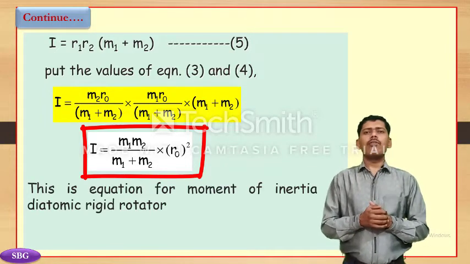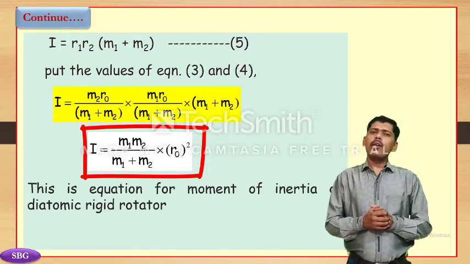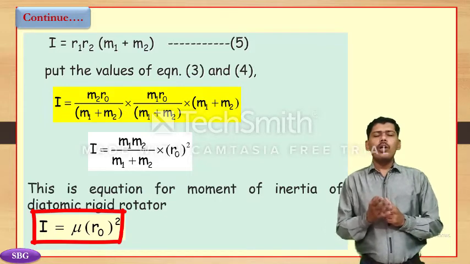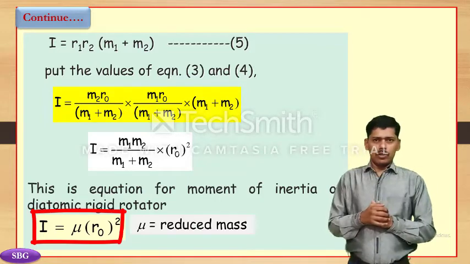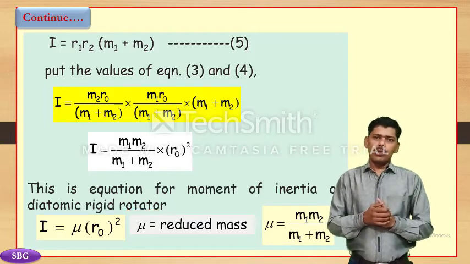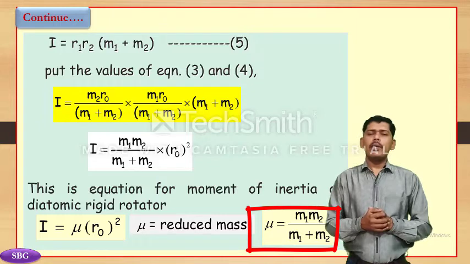This is the equation for the moment of inertia of a diatomic rigid rotator. We can write this as I is equal to mu r0 square, where mu is the reduced mass, and mu is equal to m1 into m2 divided by (m1 plus m2).